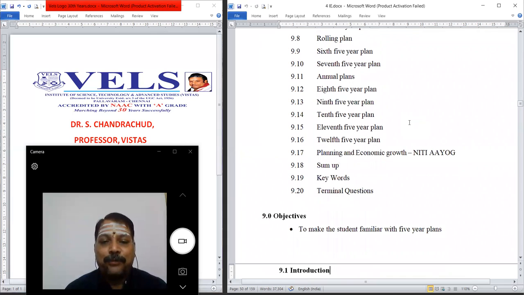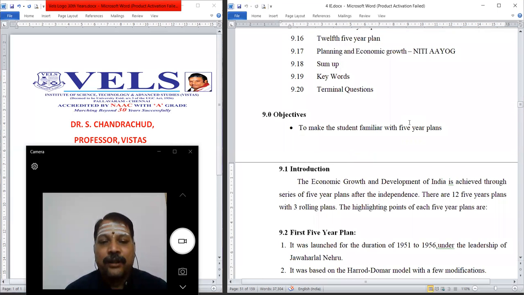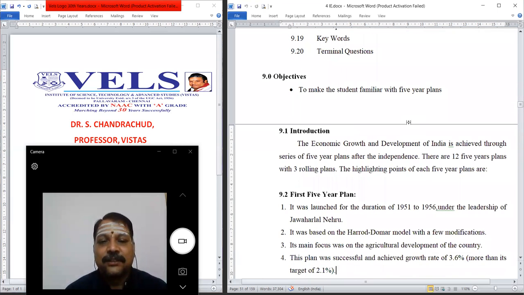The purpose of this particular unit is to make the student familiar with the different five-year plans implemented by the Government of India, and planning and economic growth implemented by NITI Aayog. Let us get into the class.